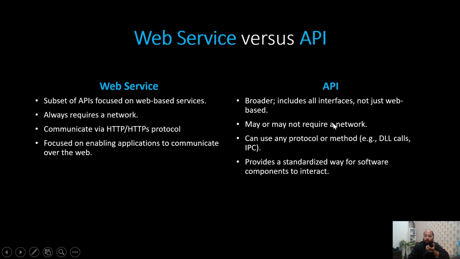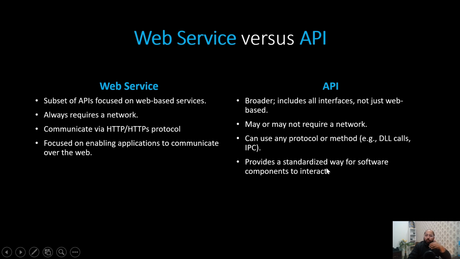So for example, we are on an operating system and we are trying to access the camera. In that case, we don't need a network, right? So web services communicate over HTTP or HTTPS protocol, while a normal API can communicate on other protocols or methods, because this is a broader term, right? And the purpose of web services is focused on enabling applications to communicate over the web. As we just discussed, if PhonePe wants to utilize the ticket booking capabilities of IRCTC, they would need the internet, and this is how we can enable Paytm, PhonePe to communicate over the web with IRCTC.